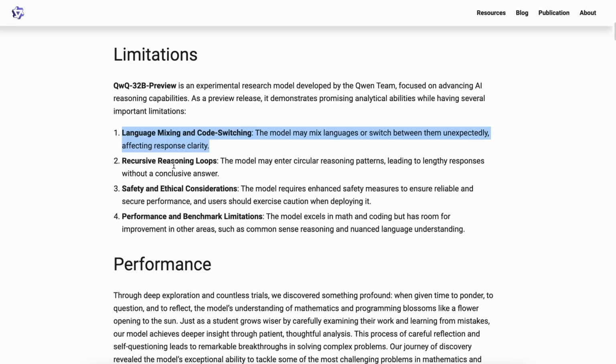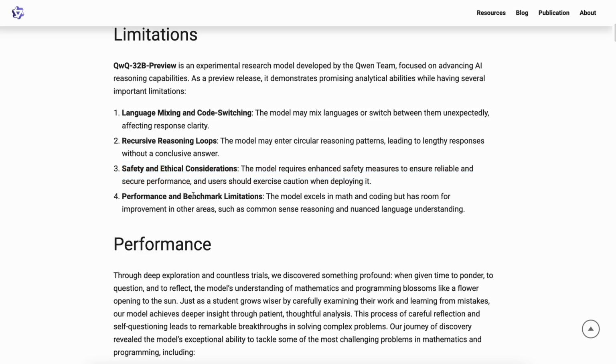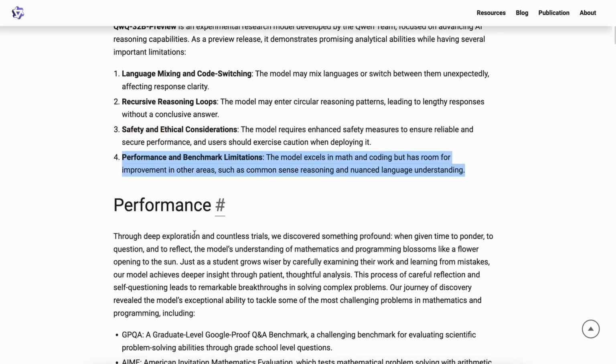They also say that the model may enter circular reasoning patterns, leading to lengthy responses without a conclusive answer. It also has some safety and benchmark issues as well, due to its new kind of architecture.